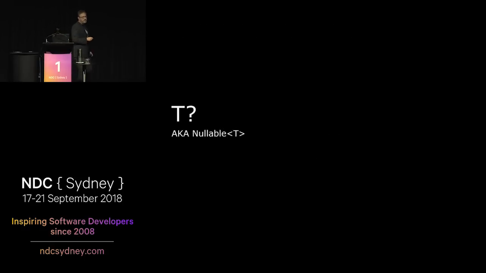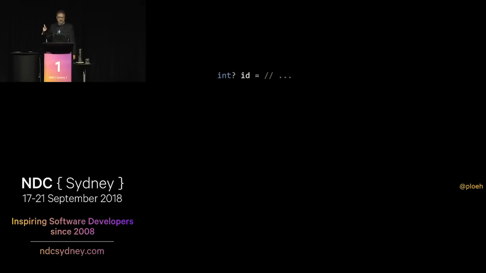We can start with nullable of T, because I think most C# developers probably know that already. So it's also just called T question mark. So is this a functor? Well, you can create a Select method for it. You can write one. But before we do that, let's just look at a little bit of an example here.